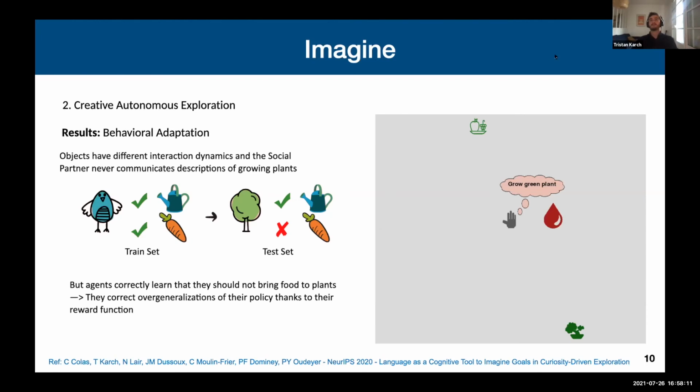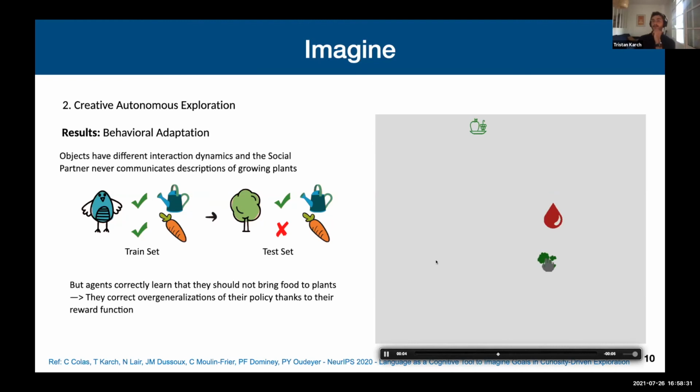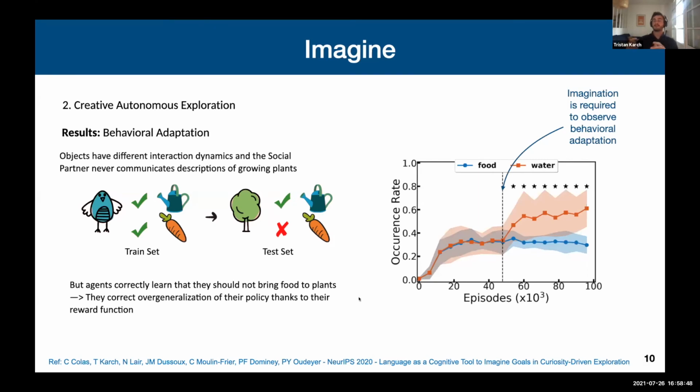And the amazing thing with this Imagine architecture is that it understands that it should not be bringing food to plants, because they won't grow this way. Apparently my small video here is not working, but if we put the agent in a confusing setup where we have water and food in the same scene, we can see that if it wants to grow the green plant, it will bring it to the water instead of bringing it to the food. And this feature is only observable if we use imagination.